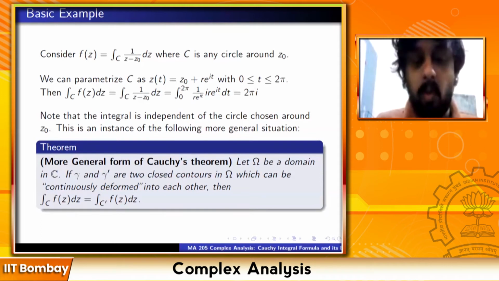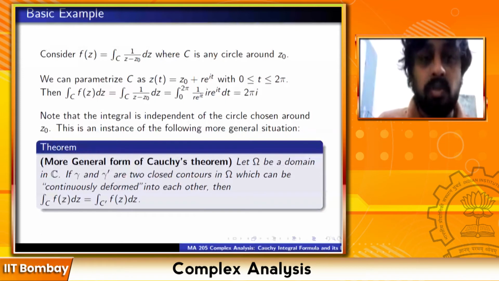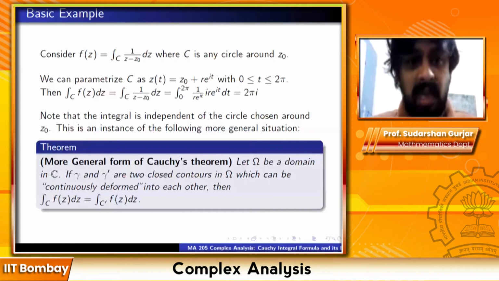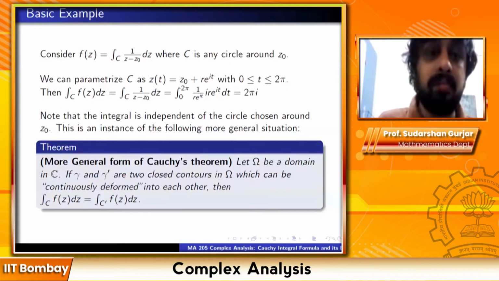That's a good point, and whatever you are saying will be relevant to today's discussion. We'll come to that a little later today. So we're going to do something very similar to what you said. We will integrate along some curve gamma. We will break it up into a sum of various integrals, and then this going in one orientation versus going in another orientation will come into play. Let me not elaborate on that point right now. It will come up in the lecture today.